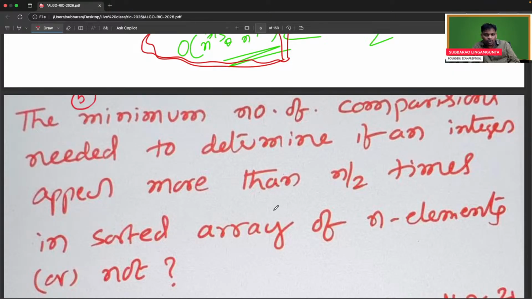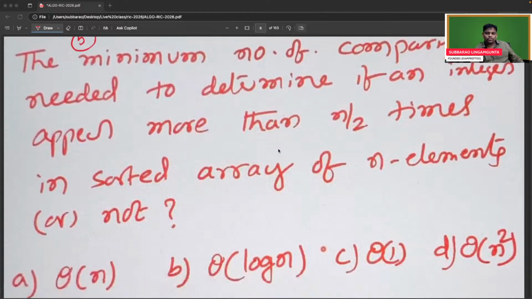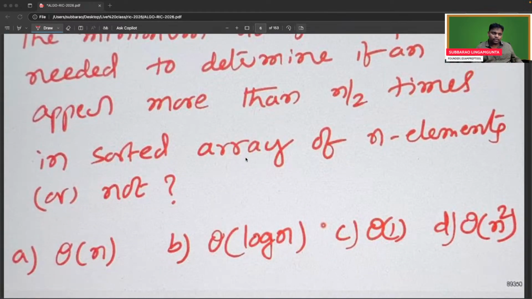Someone is saying log n. How so? Can you help me, how is it? So you can see the options, and you can select.